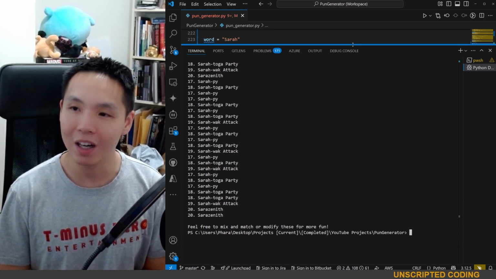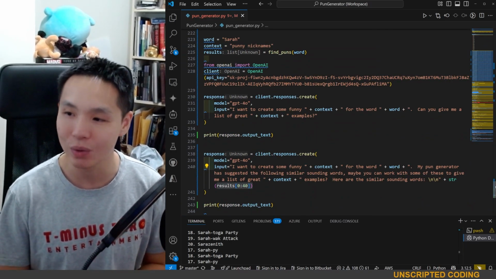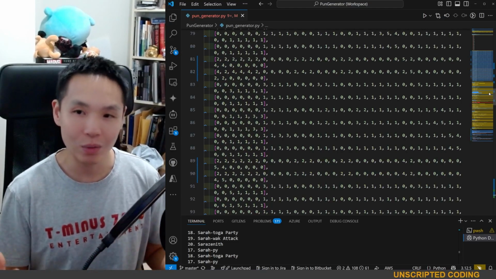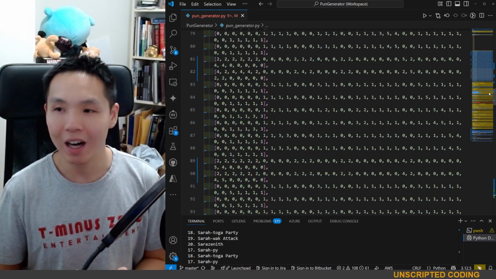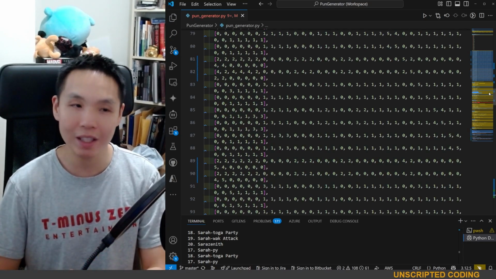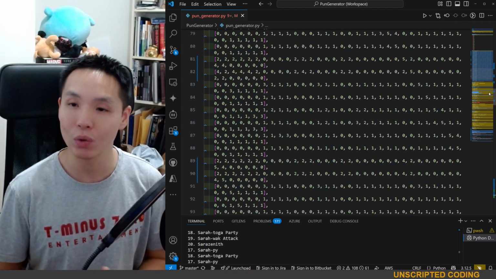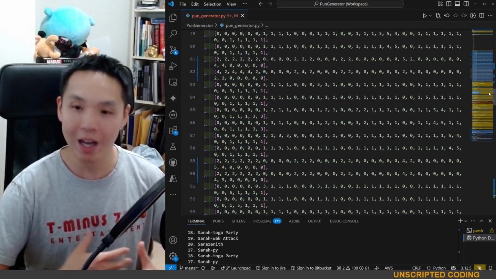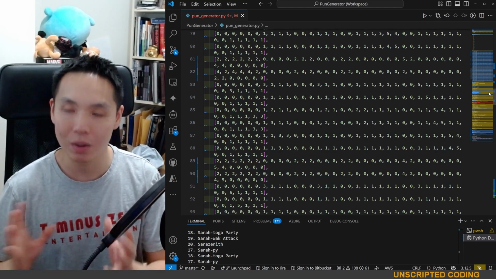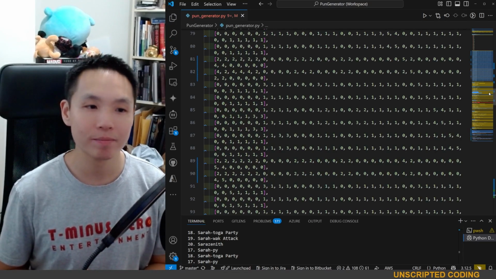But long story short, the pun generator is still something really fun because we can do that because we do have people coding all the sounds for every English word, and we can calculate the differences. And then from there, we could support an AI LLM because you give it additional data, it can create something new. I think that is a great way moving forward for people to engage with AI tools because LLMs, everyone will have access to the same few, but if you can support it with your own data, with your own calculations to kind of beef it up, you have a bit of an advantage.